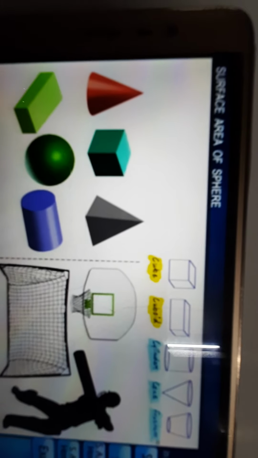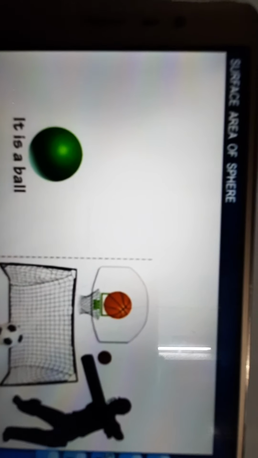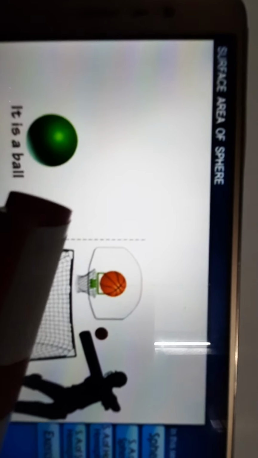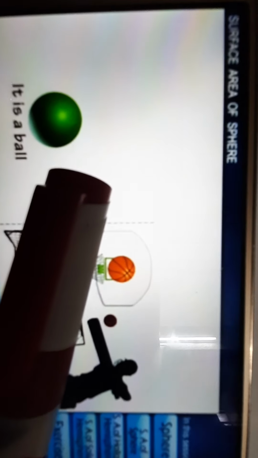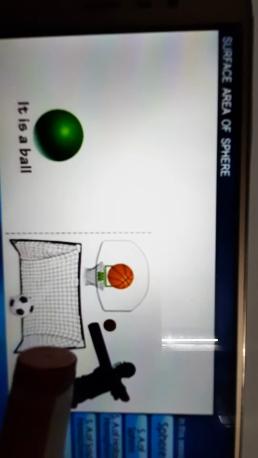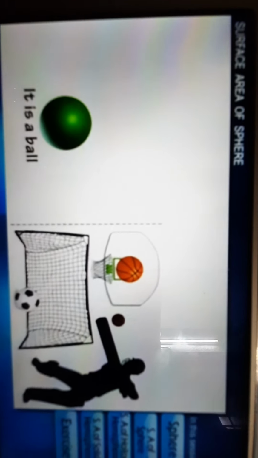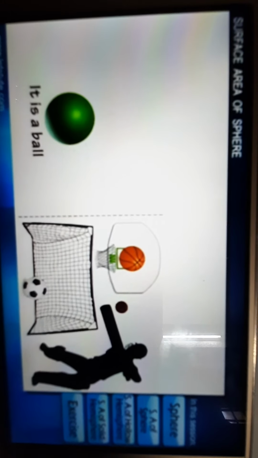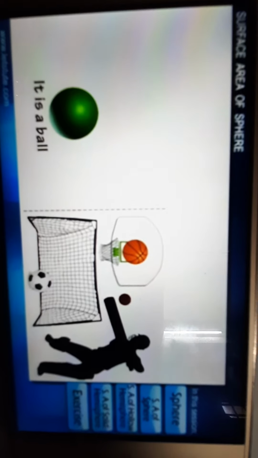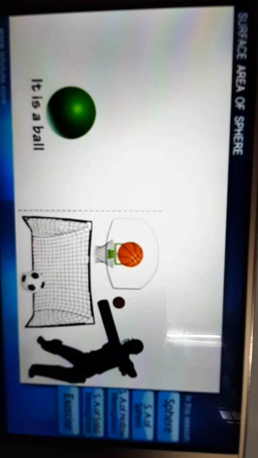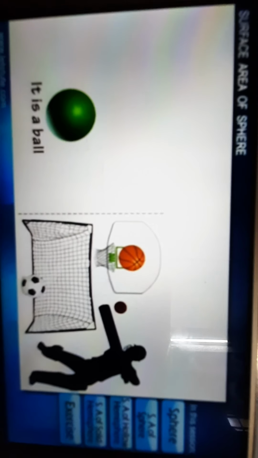We are going to study a ball, which is a spherical object. Dear students, a ball is in the form of a sphere, like a normal ball, cricket ball, football, basketball, leather ball, etc. All these objects are spherical in shape. So today we are going to study this subject which is in the shape of a sphere.